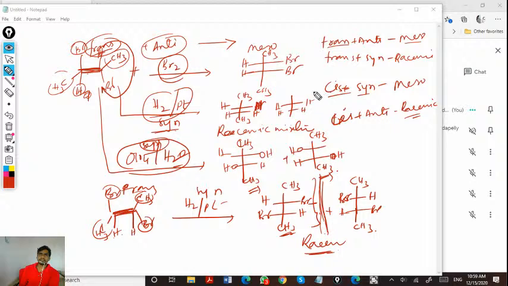Is it clear? So try to write these conclusions first. Then we will see some more examples.